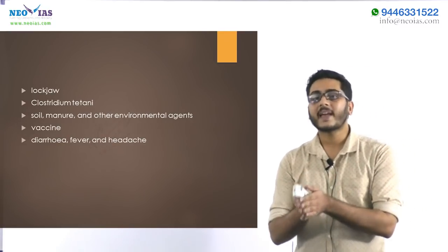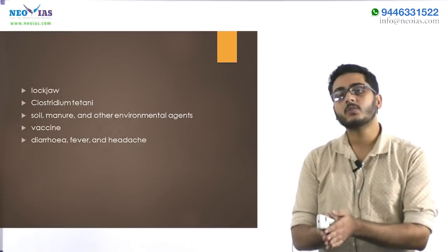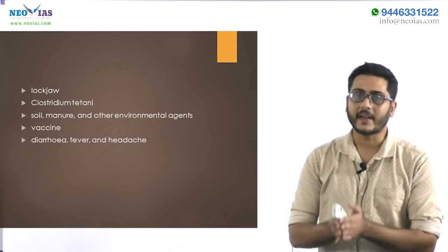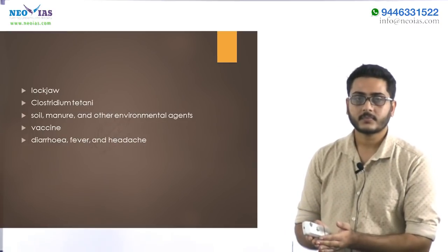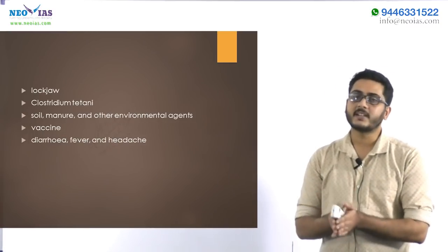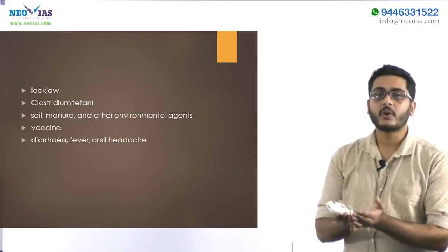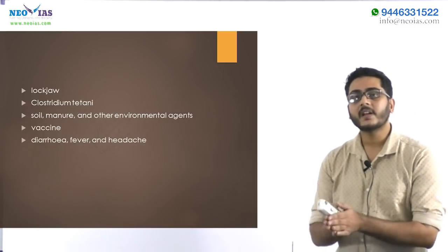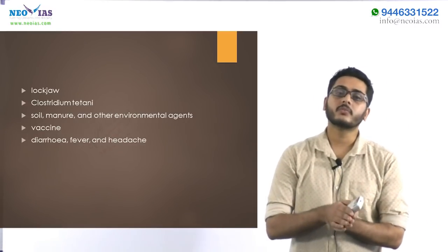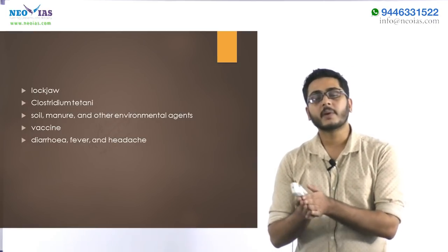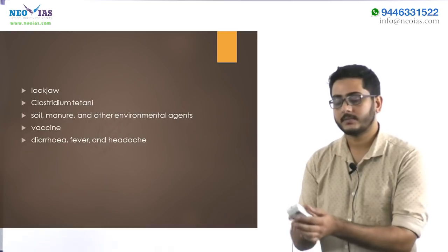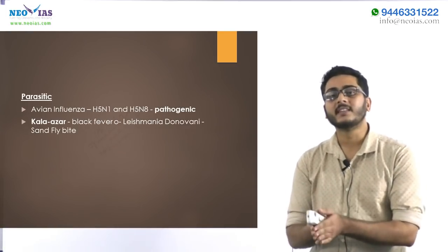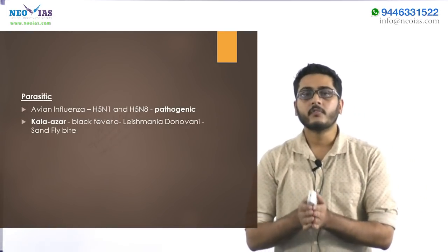So tetanus can be treated, but the best way to protect against tetanus is by taking vaccines. So vaccines are available for tetanus. The symptoms of tetanus include diarrhea, fever and headache. So we can conclude that tetanus is caused from wounds, which is mainly caused from infected areas like soil or manure. So the nature of disease is very much important for UPSC.